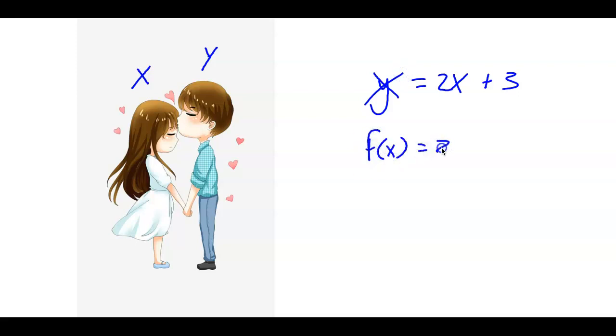It replaces the y with f of x. Now I want you to understand the f of x is still y. It's just that that's the wedding ring that it wears to show that this is not just any old relationship now. This is a functional relationship where y always keeps its promise to the x. And so that's my cute little story for you guys to help you understand what functions are.